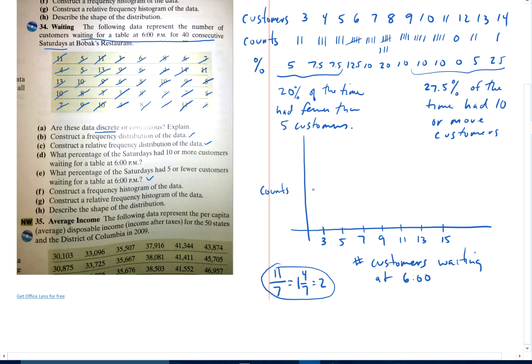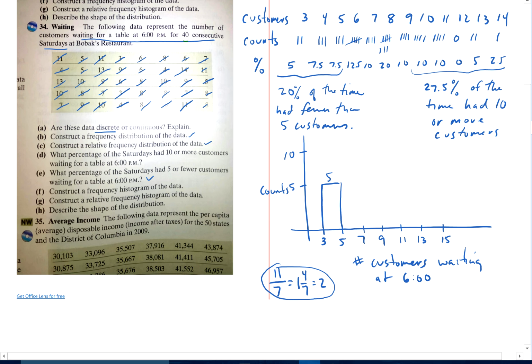So let's go with 10, 5. Hopefully that would be about right. First class, 3 to 5. That's 3 and 4, so that's going to be 5. And then 5 to 7 is just 5 and 6 because the 7 is in the next one.